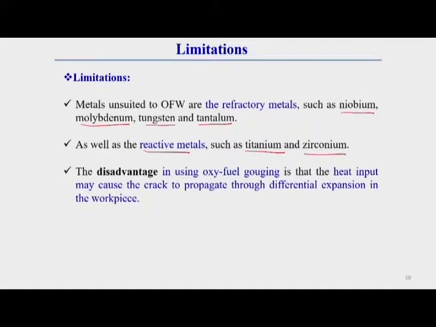Here one important thing you should keep in mind is the disadvantage of using oxy-fuel gouging. Gouging means removing welded material from some portion. That means the gouging operation is the operation by which we can repair a defect. Gouging operation means, first of all, by oxy-fuel flame or generally by some arc, and here we are discussing the oxy-fuel flame, the defective weld zone is melted, and by the forceful pressure of gases that molten pool is removed.